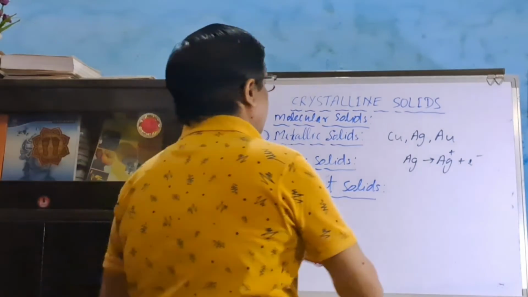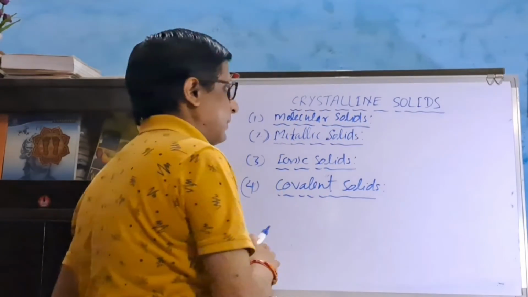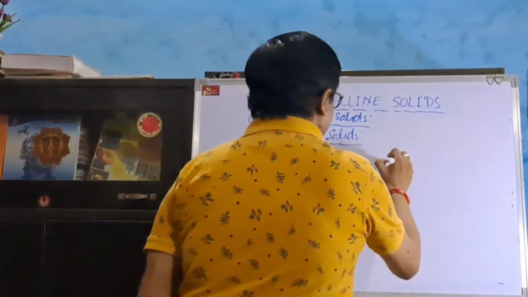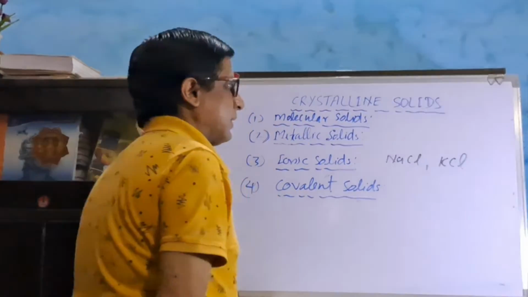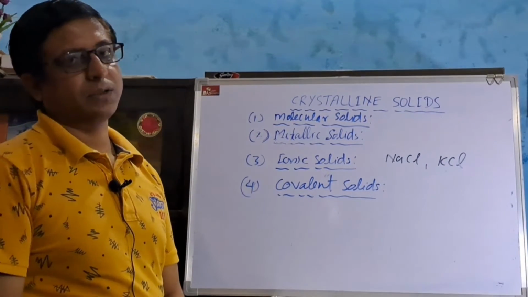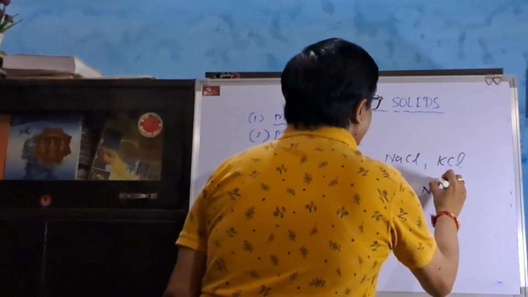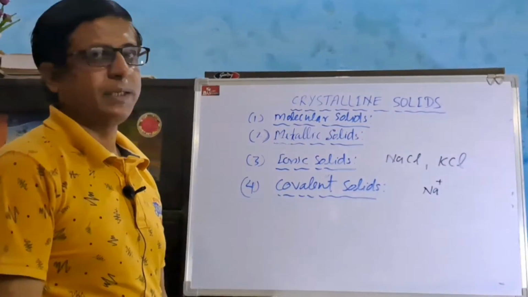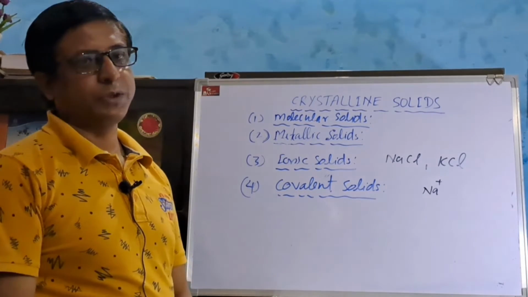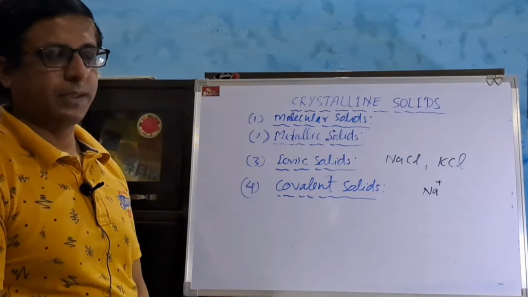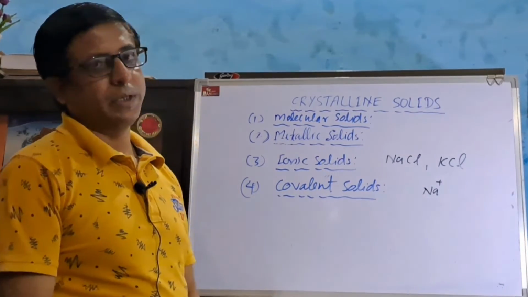Third is ionic solid. In case of ionic solid, the constituent particles are ions. For example, sodium chloride, potassium chloride. These ions have three-dimensional structure. For example, in case of sodium chloride, each sodium ion is surrounded by 6 chloride ions in three-dimensional structure. Sodium chloride has a cubic type structure, which will be discussed later. Similarly, each chloride ion is surrounded by 6 sodium ions.